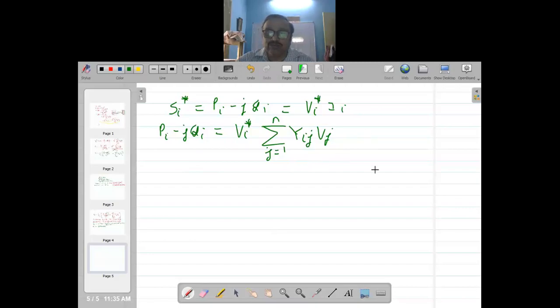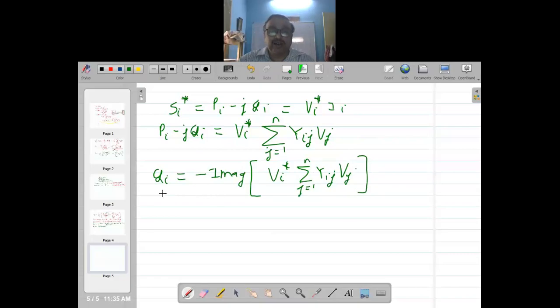That is Y bus into voltage vector. So I can say that Qi is equal to minus imaginary part of Vi conjugate into sigma Yij into Vj, j equal to 1 to n. So this is how I can estimate the value of Qi. So Qi can be estimated using the above formula.